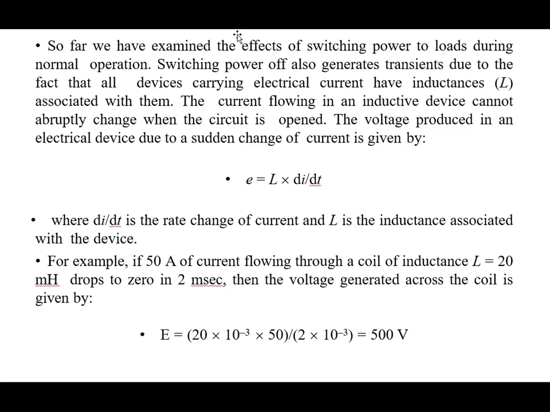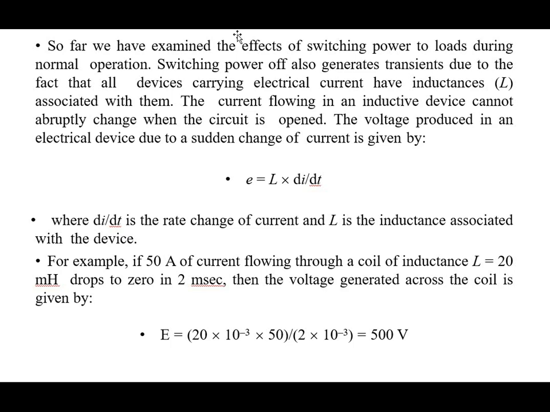So far we have examined the effect of switching power to loads during normal operation. Switching power generates transients because all devices carrying electrical current have inductance L associated with them, and the current flowing in an inductive device cannot abruptly change when the circuit is opened.